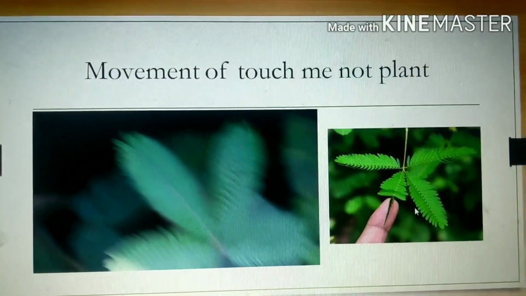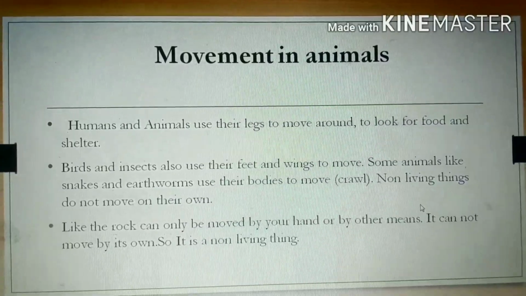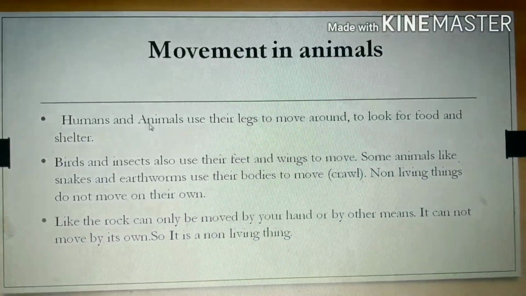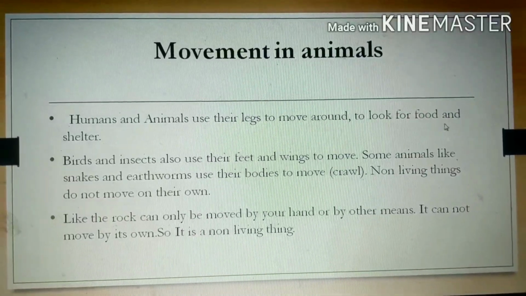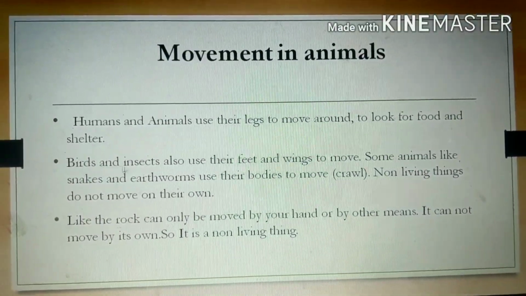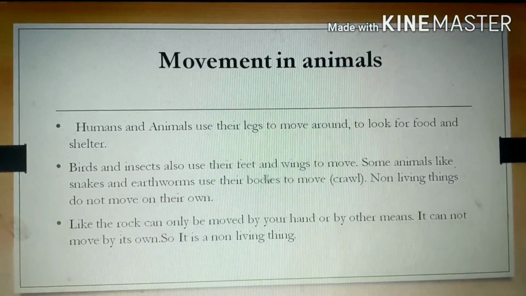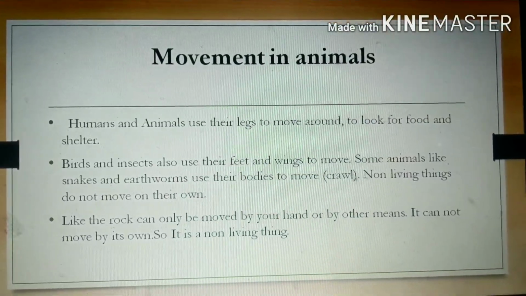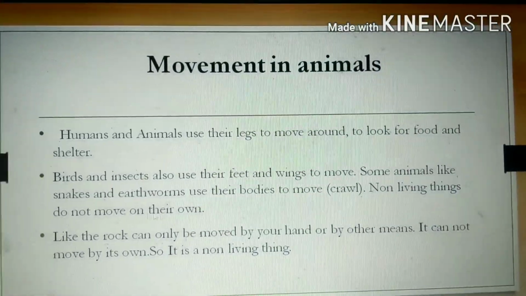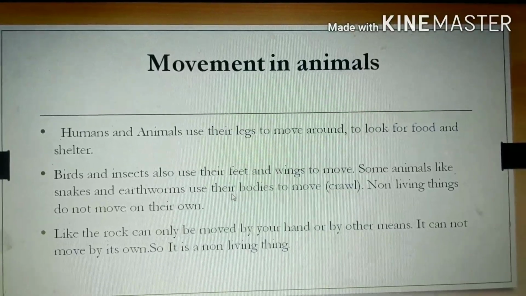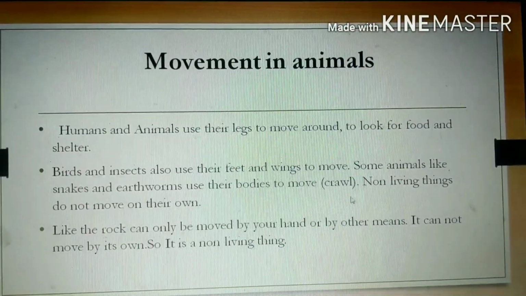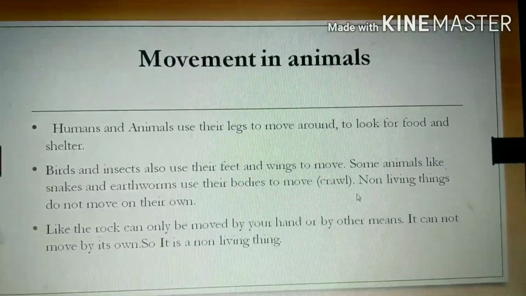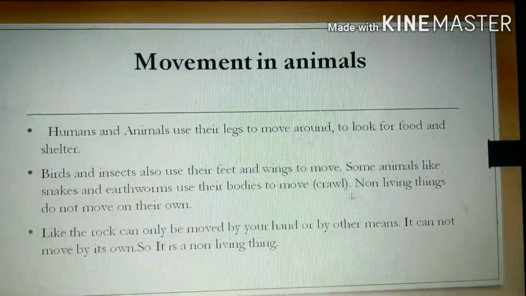Next one is movement in animals. Humans and animals use their legs to move around, to look for food and shelter. Birds and insects also use their feet and wings to move. Some animals like snakes and earthworms use their bodies to move. That kind of movement is known as crawling motion or crawling movement.